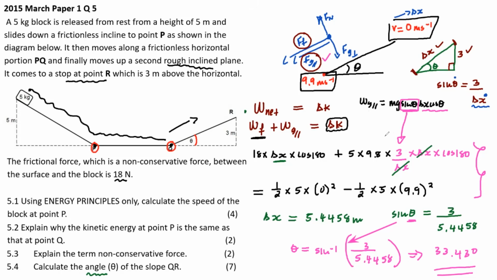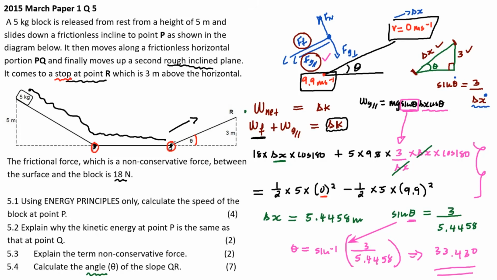All right, let me get another one. Let me read the question. What happened to the v squared? There were v's where we had the numbers, because it said it stops at r, so the final v is 0.